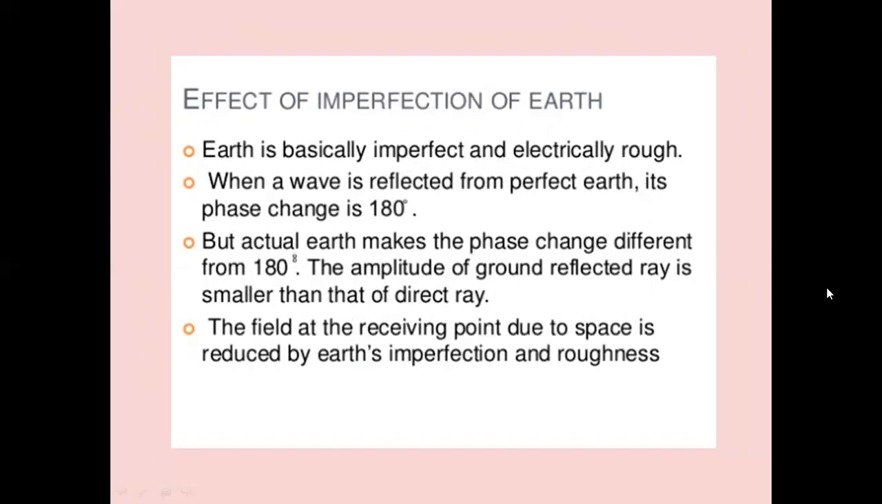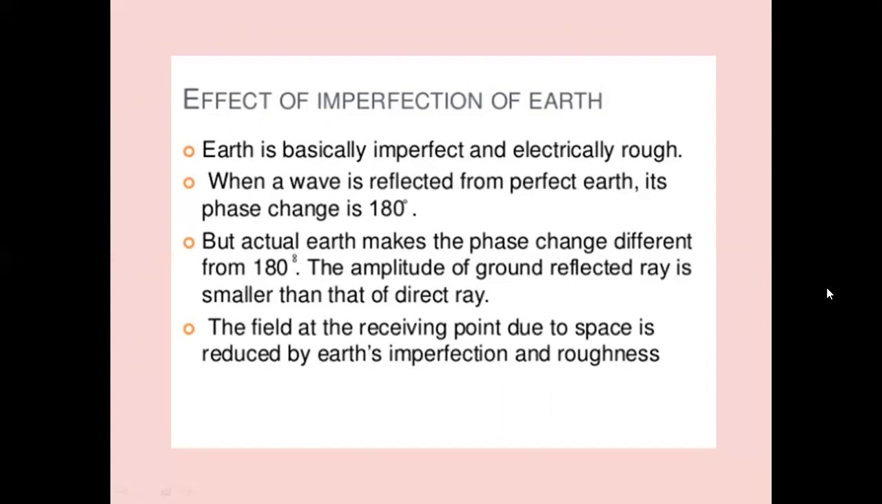Earth is basically imperfect and electrically rough. When a wave is reflected from perfect Earth, its phase changes by 180 degrees. If there is a phase change for the wave, the direct wave and the ground reflected wave will be cancelled out and the energy cannot be received. That is the main problem.